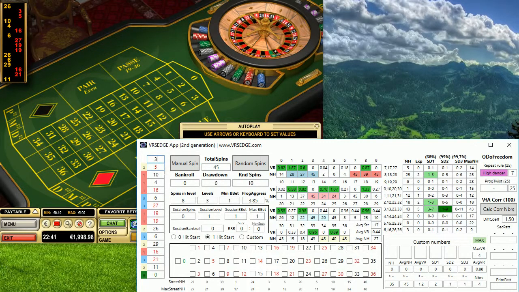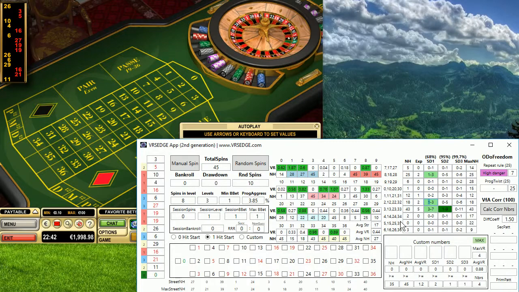The VRSEDGE app shows green when at least 1 hit should already have happened. If it is the second standard deviation, it's a little bit darker green, and if it were even the third standard deviation, it would be the darkest green ever. But that doesn't happen so often. The third standard deviation doesn't appear often, but you can see this is quite a good idea considering standard deviation 1 and 2 for all these predefined number patterns.